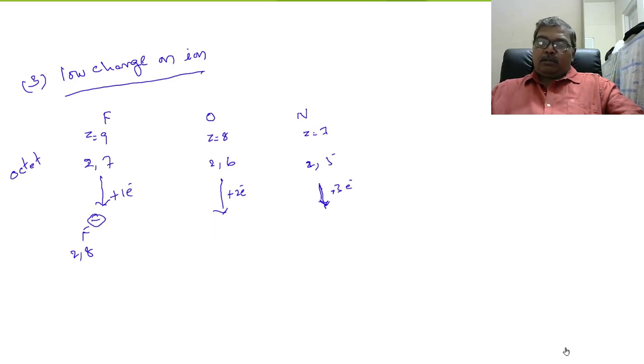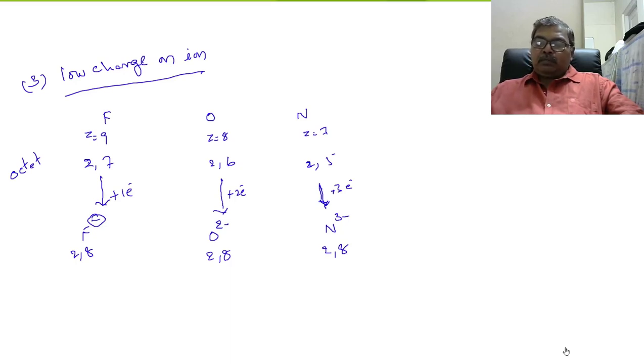After getting two electrons, oxygen gets 2 units of negative charge. Configuration becomes 2, 8. Nitrogen forms N3 minus after getting 3 electrons. Configuration becomes 2, 8. Right?